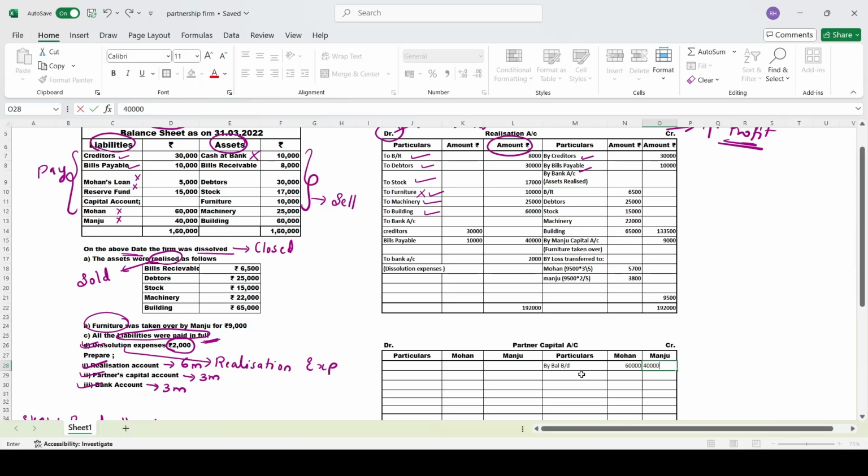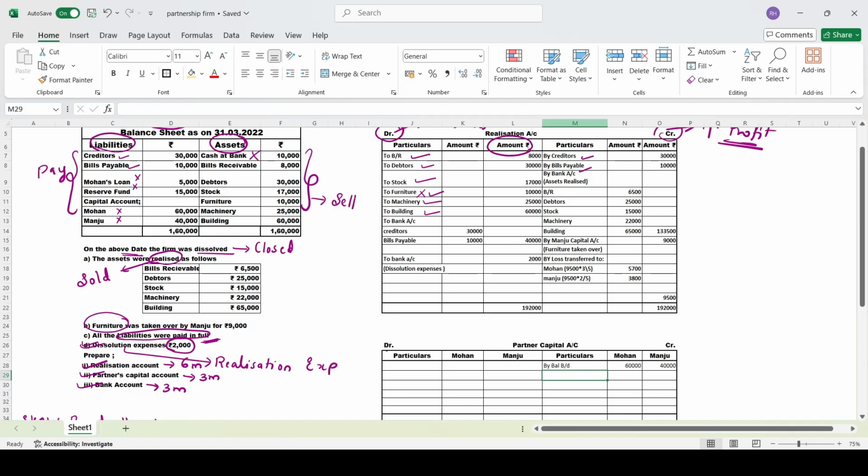After completing the partners' capital accounts, you check whether you have earned a profit or loss in the realization account. It is a loss. Loss is recorded on which side? It is recorded on the credit side. So in the partners' capital account, it will come to the debit side.